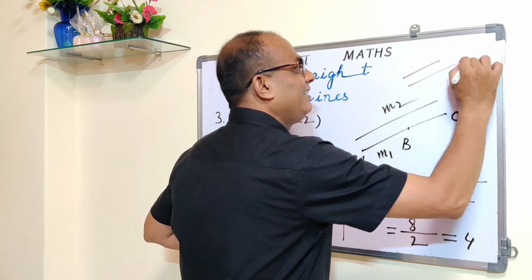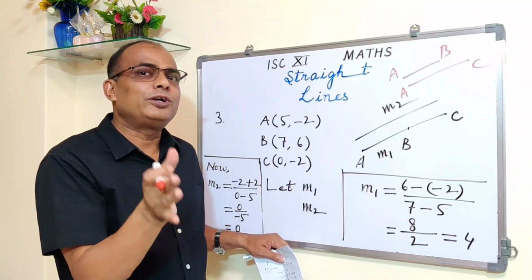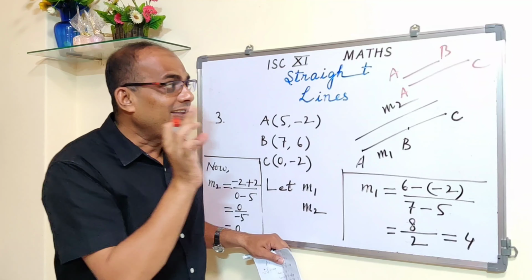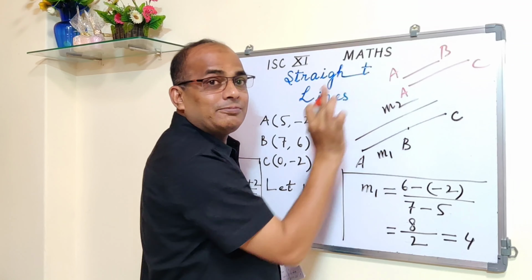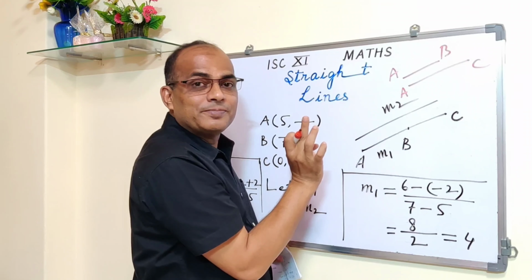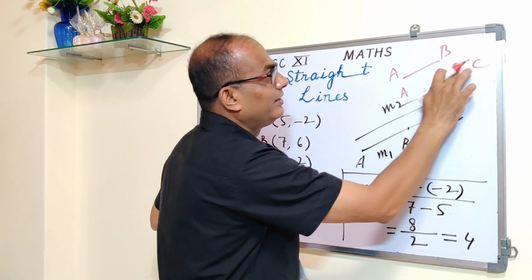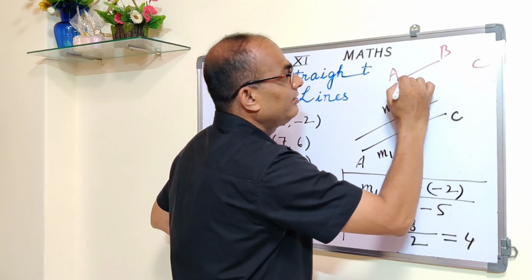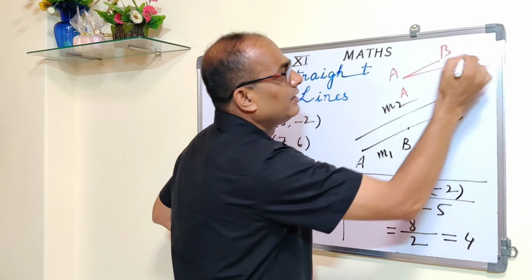Now, the second thing which is important to show that the points are collinear is, AB and AC are parallel, but the point A is common. If you bring A here, then the line will be like this.